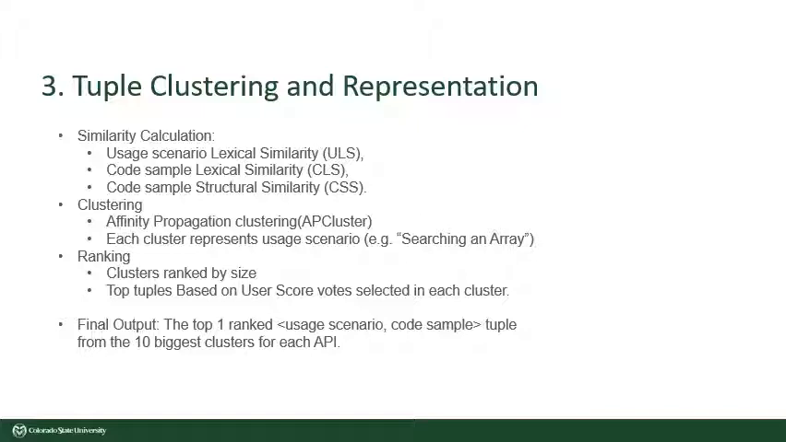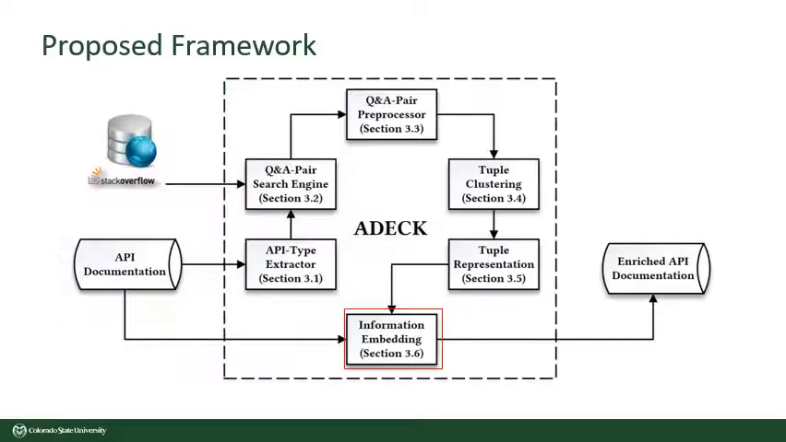Clustering is implemented using a technique called affinity propagation clustering. The clusters are ranked by size and the top 10 clusters are selected. From these top 10 clusters, the tuples are ranked by user score, and the highest scored tuple from each cluster is passed on to the next module.